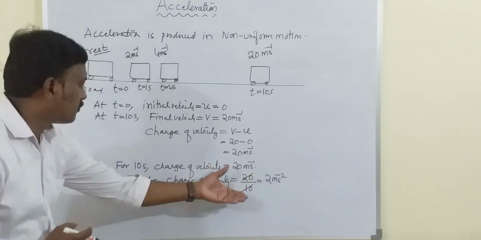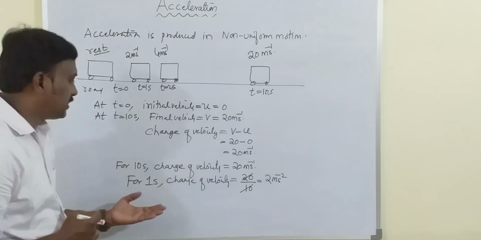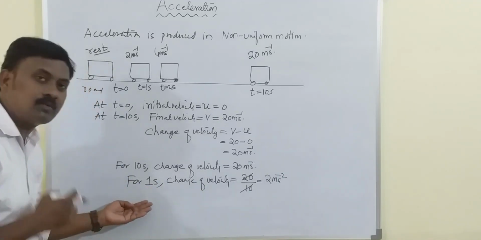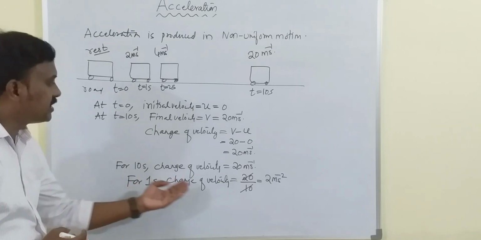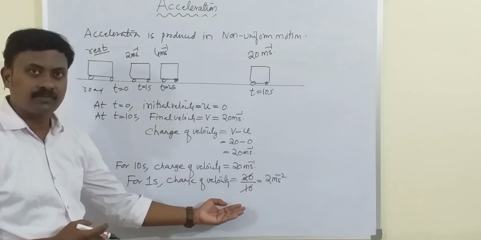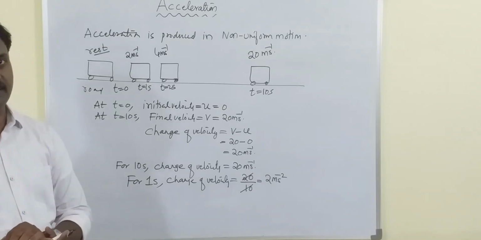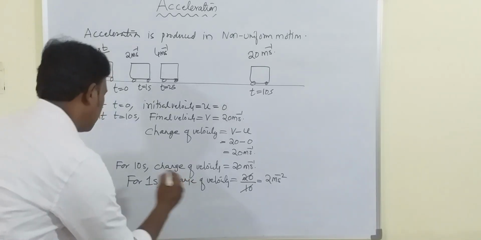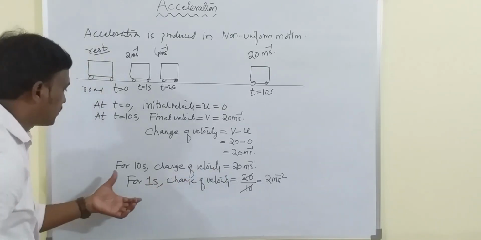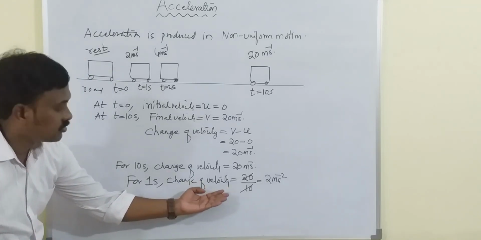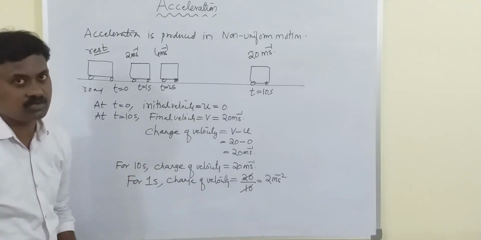So what have you calculated? You have calculated the change of velocity for 1 second. And this change of velocity for 1 second, that is what we call acceleration. So this change of velocity for 1 second we call rate of change of velocity.